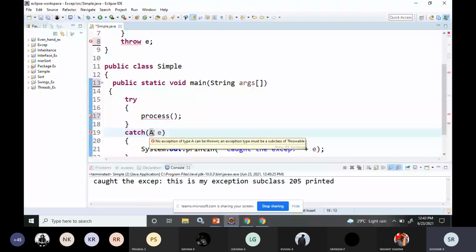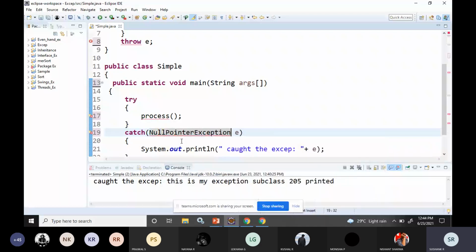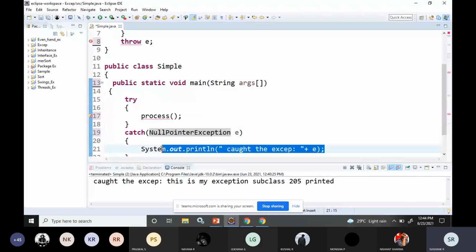So what is the exception? Here the exception is null pointer exception. Then I got the exception E. So that is done. In addition to this, you can also write one more message.